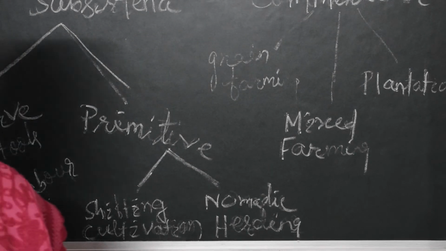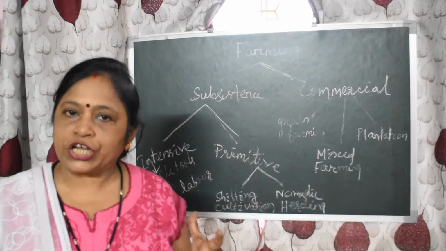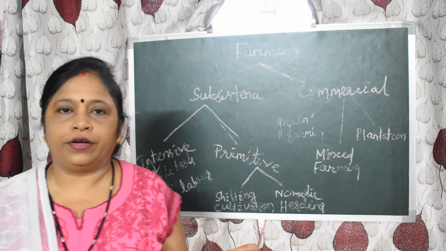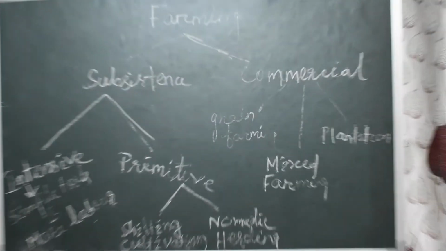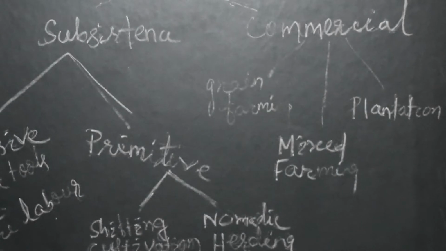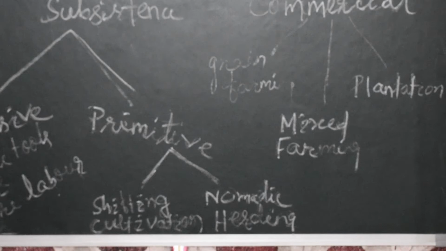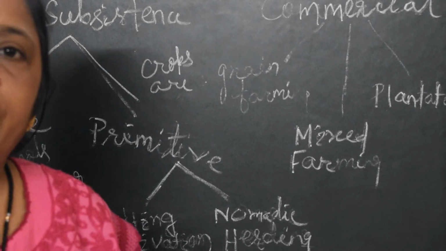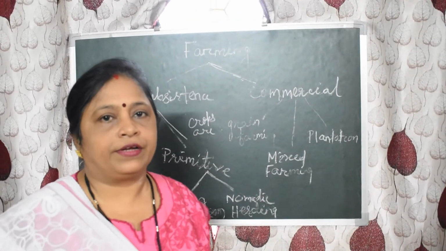A plot of land is cleared by felling the trees and burning them, and the ashes are mixed with the soil to regain the fertility of the soil. After the soil loses its fertility, the land is abandoned and the cultivator moves to a new plot. In this type of shifting cultivation, maize, yam, potatoes and cassava are grown. This shifting cultivation is also known as slash and burn agriculture.